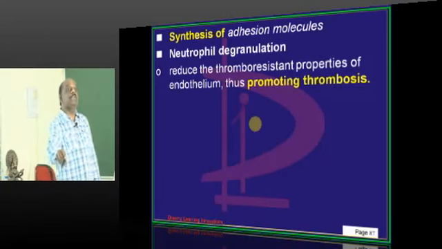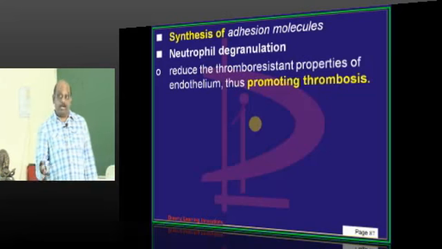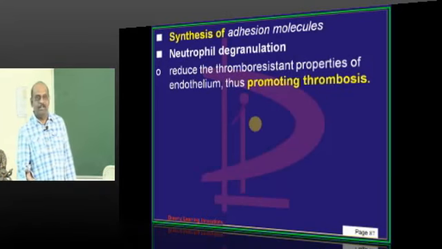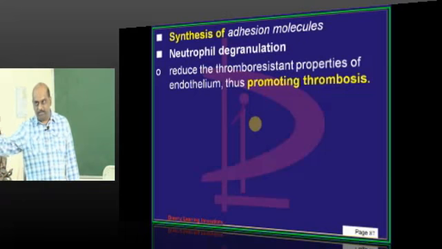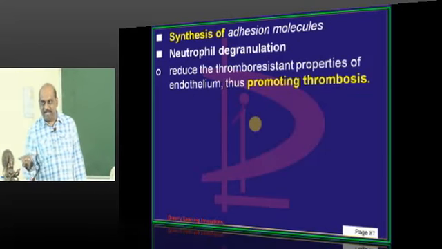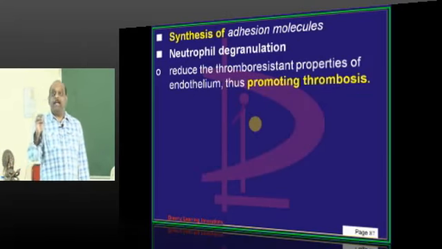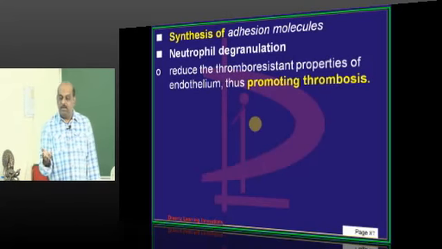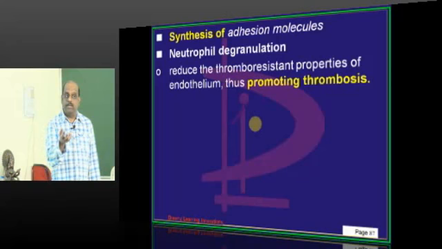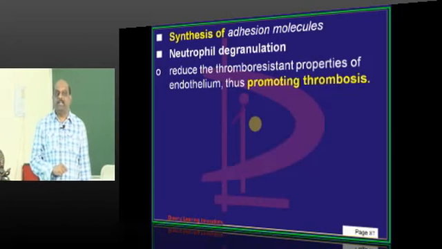But what promotes the thrombus formation? Naturally, the coronaries have a thromboresistant nature. Anti-thrombotic defenses will be there. But any chronic inflammation will lead to the loss of that thromboresistant nature.